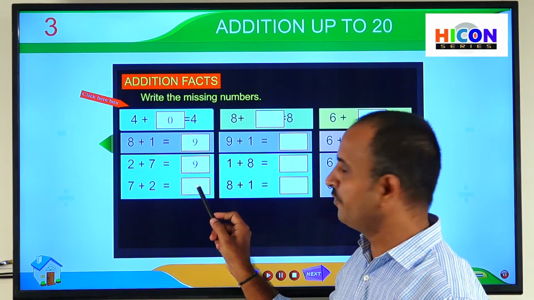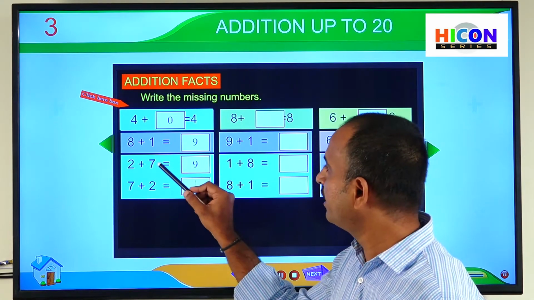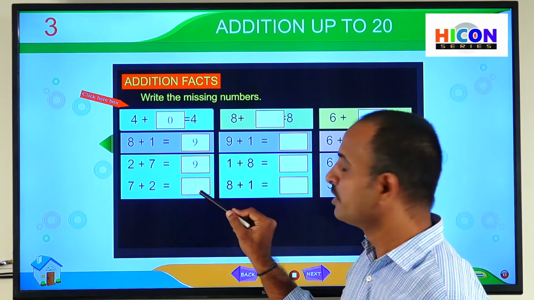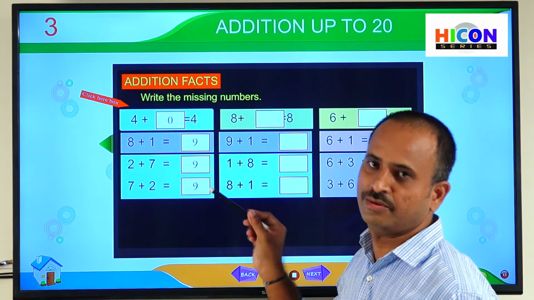As per the addition fact, here the sum becomes also 9, because if you add any two numbers in any order, you will get the same sum. So write 9 here also. So the sum becomes the same.